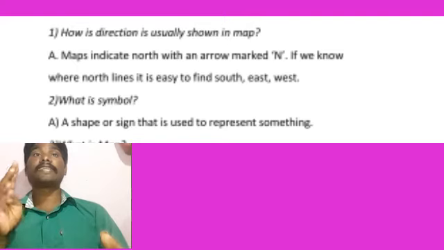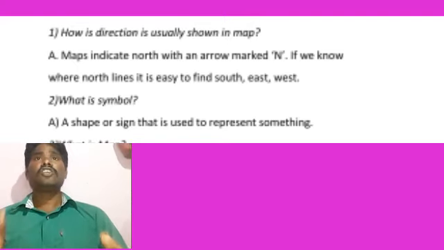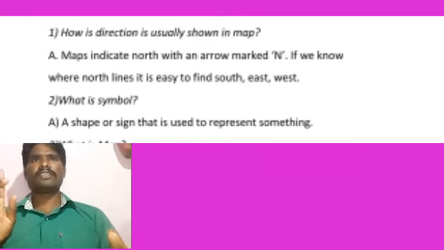These are the directions. If we know where north is, it is easy to find south, east and west also. The top side is always north. If you know north, you can find the remaining ones. Very good.